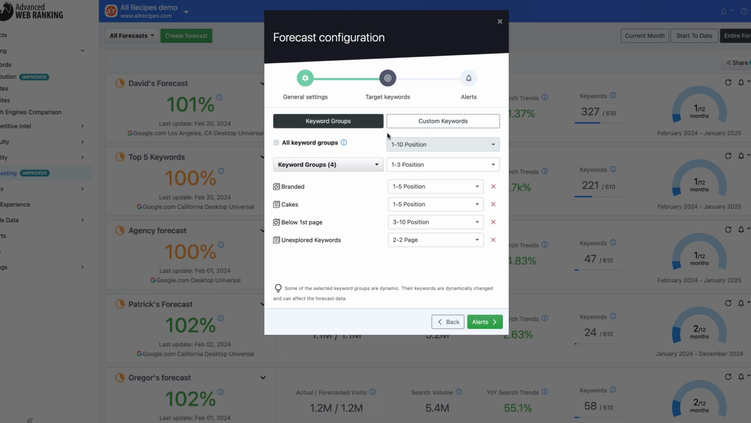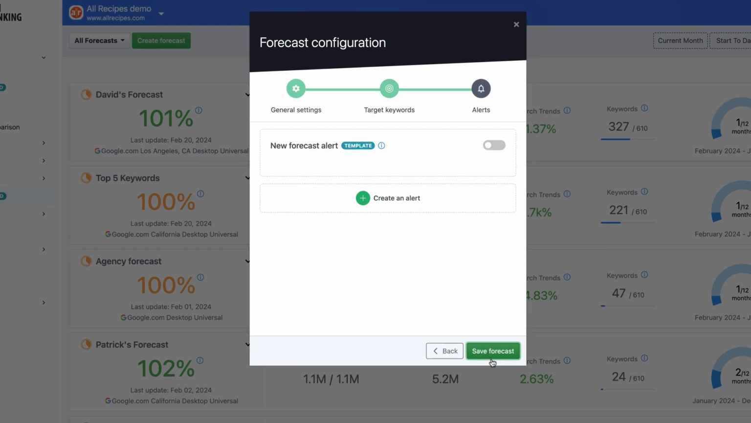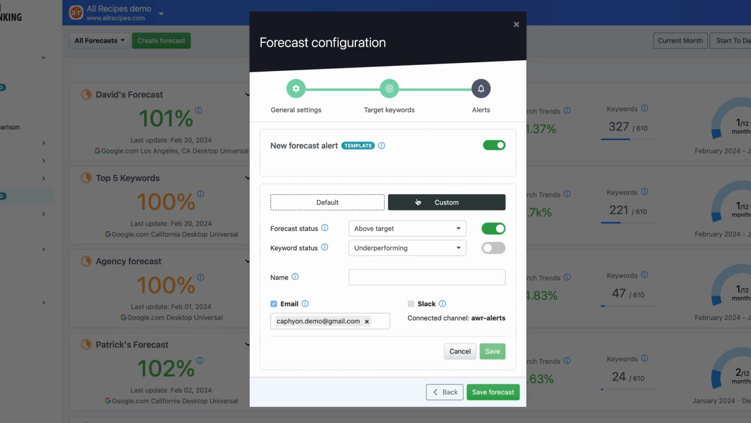Now, let's continue to the last step, which is optional, but it allows you to set alerts for this forecast. Here you can choose to receive an email alert that will keep you in the loop every month with the evolution of your forecast. The email will be sent to the email address of your AWR account. You also have the option to create a custom alert, which allows you to send it to someone else's email address and even to a Slack channel.